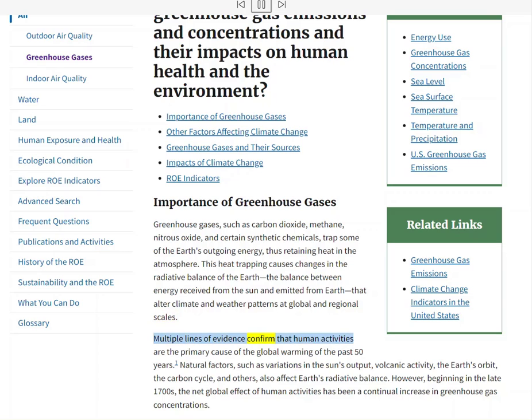Multiple lines of evidence confirm that human activities are the primary cause of the global warming of the past 50 years. Natural factors, such as variations in the Sun's output, volcanic activity, the Earth's orbit, the carbon cycle, and others, also affect Earth's radiative balance.